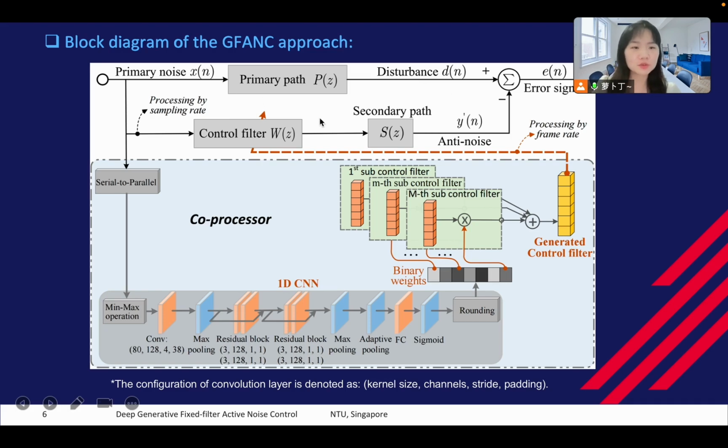So the other module is the real-time controller. With the cooperation of the real-time controller and the coprocessor, we can achieve delayless noise control. Because the coprocessor is processed at the frame rate. However, the real-time controller is processed at the sampling rate.